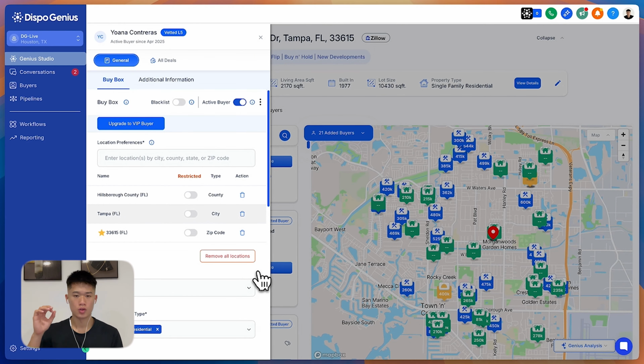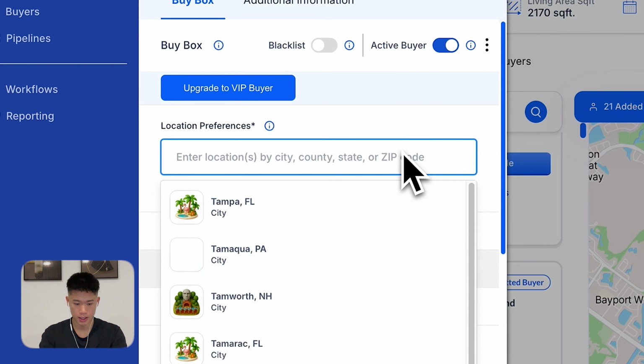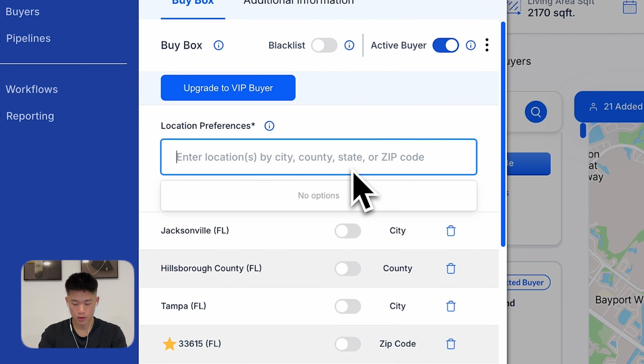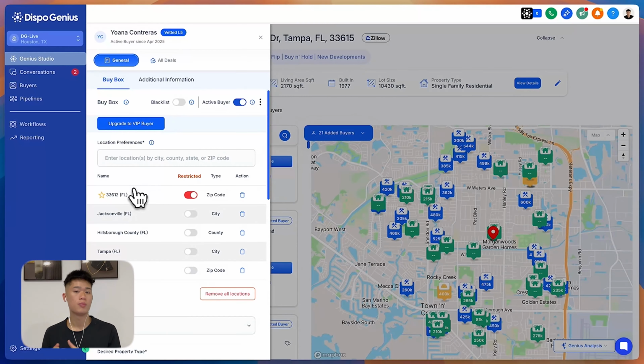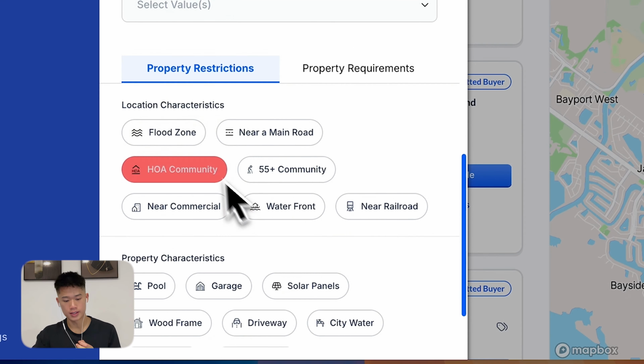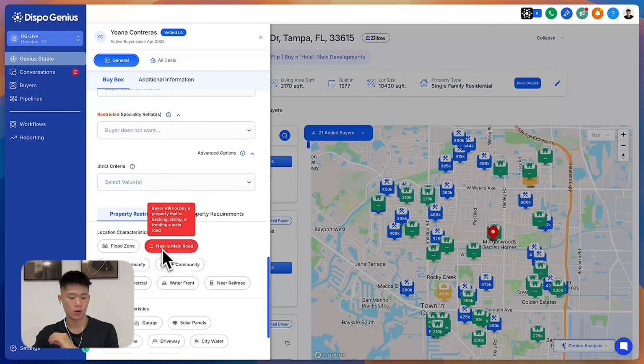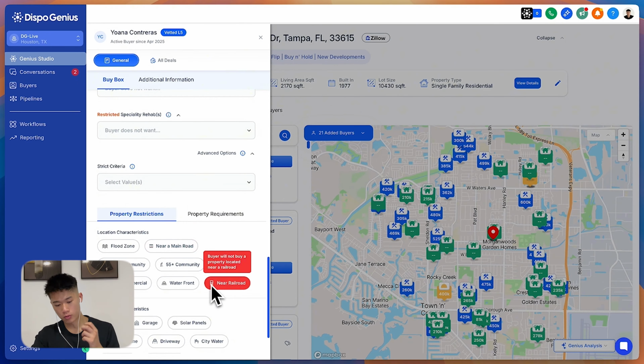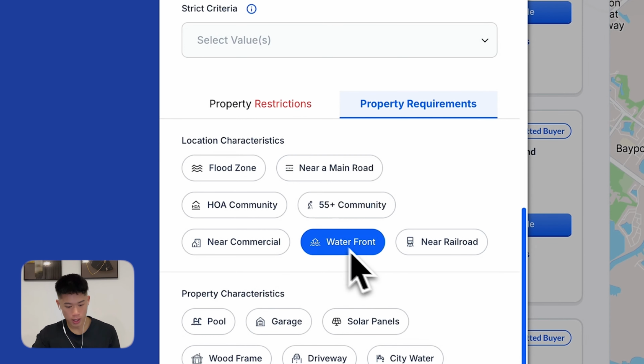As you can see, you can input things like, okay, they're buying in Jacksonville. They really don't like this specific zip code. So even though the zip code may exist in Tampa, since it is a restricted zip code, it will not go to this buyer. You can make this as extremely detailed as you want. There's a bunch of other options here, like whether they avoid flood zones, properties near main roads, or properties near railroads, and whether they require a property to be waterfront.